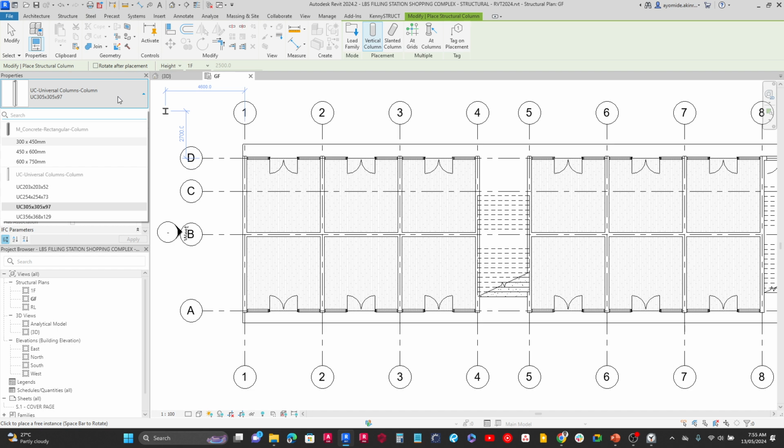Now this is a good time for me to explain families and types. In Revit, we have families and we have what we call types, just like I explained earlier on. So for instance here, let's look at this concrete. The name of the family is M concrete rectangular column. Under this family, we have different types. So for instance, we have 300 by 450, we have 450 by 600, and then we have 600 by 750. Meaning that I can select a particular section size based on this family. I can also add more families as we go on in the project, and we'll do that very shortly. We've already established that we want to use a concrete family, so I'm going to select any of the types under it. So I'm going to select this 300 by 450.